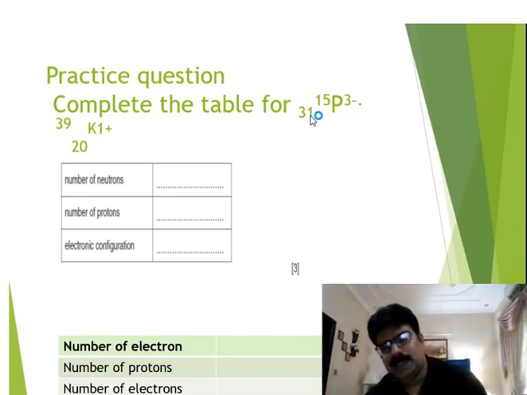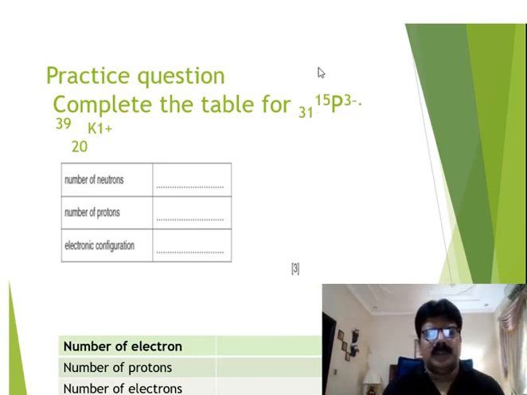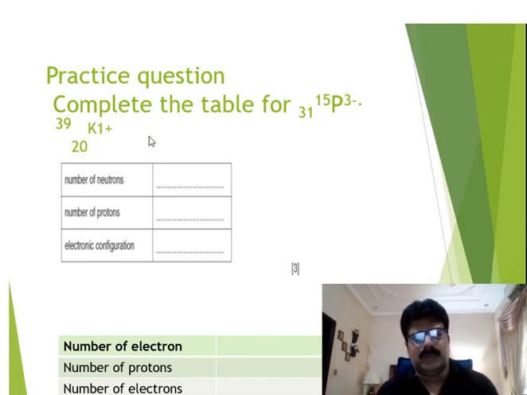I have already explained in one lesson that the mass number is always greater than the atomic number. In this case, the mass number is 39, atomic number is 20, with the exception of hydrogen, where hydrogen has one proton, one electron, one mass. So it has an equal mass number and proton number.